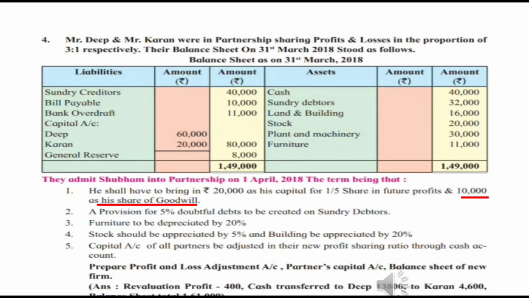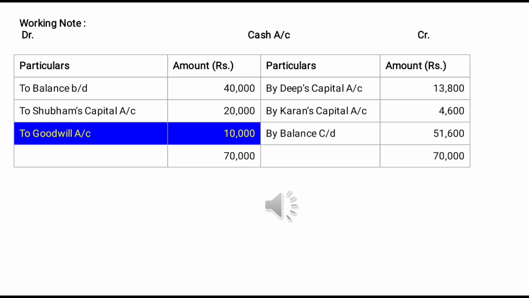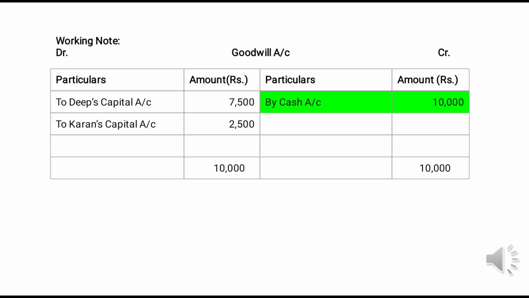See the next half of the adjustment, 10,000 as his share of goodwill. Whenever a new partner brings goodwill into the firm, we have to pass two entries. First entry is cash account debit to goodwill account. Second entry, goodwill account debit to Deep's capital account and Karan's capital account. So we post this entry in the cash account: cash account debit to goodwill account 10,000. In the goodwill account credit side, by cash account 10,000 will come.